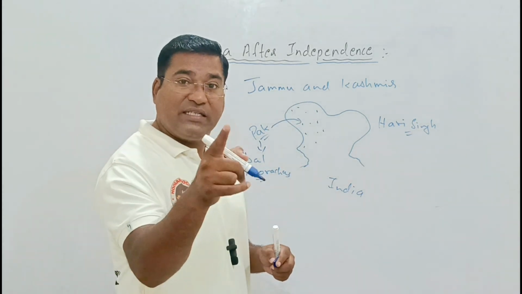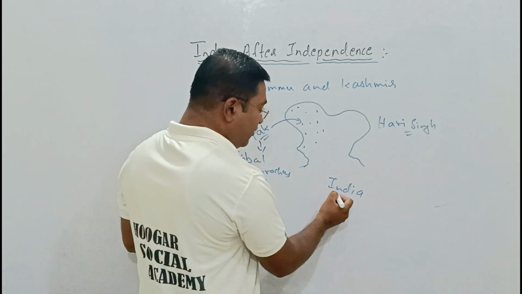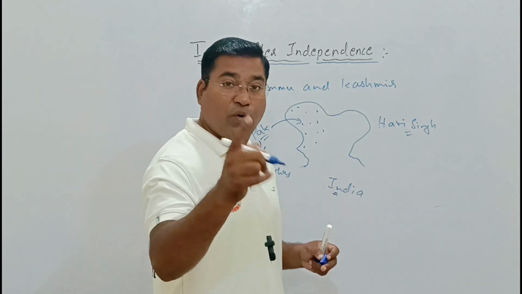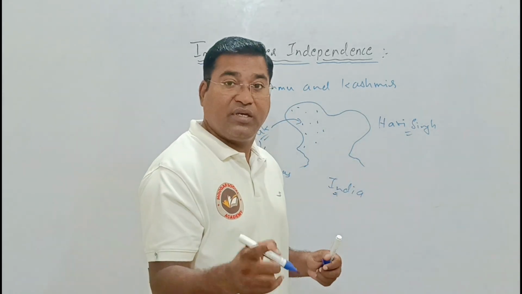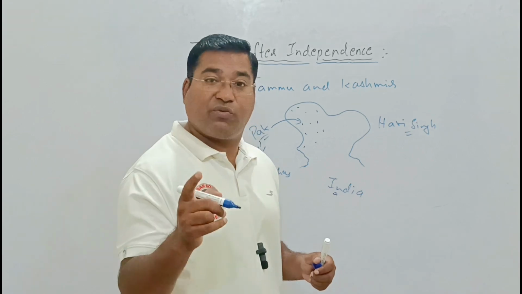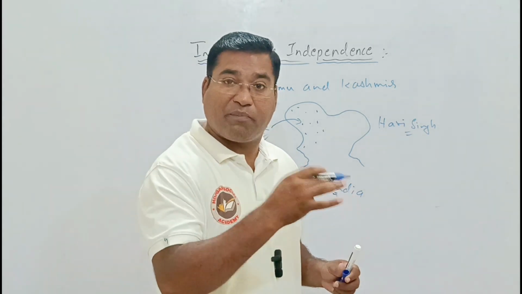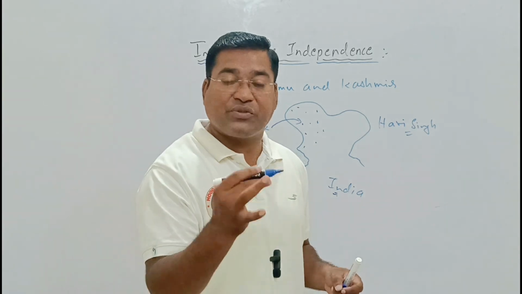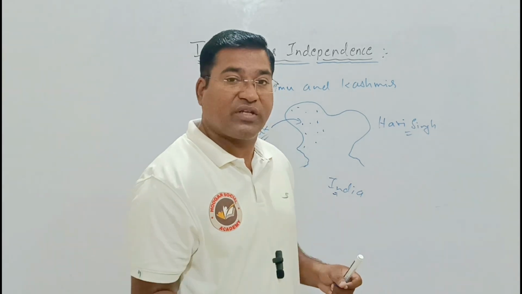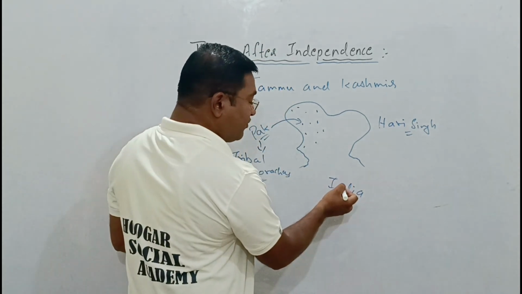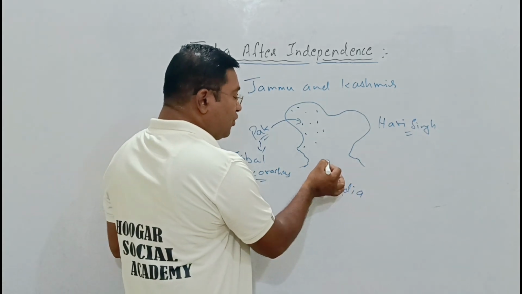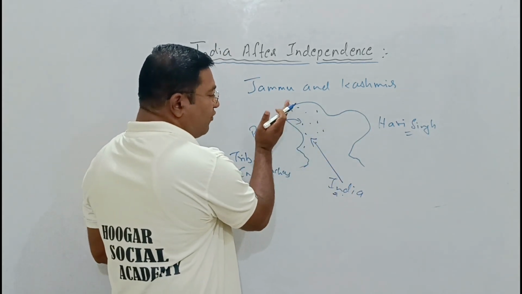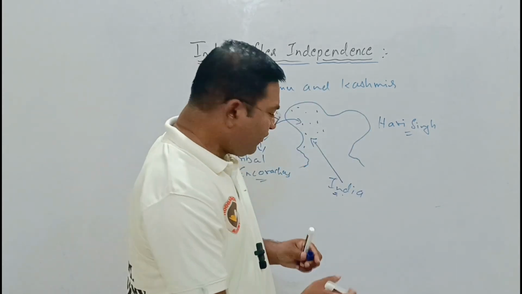At this time, Hari Singh came and met the Indian Home Minister. The instrument of accession was signed, an agreement related to being a part of India. As soon as the agreement was signed, as soon as Jammu and Kashmir became a part of India, the order came from Delhi to throw the encroachers back out of our territory.